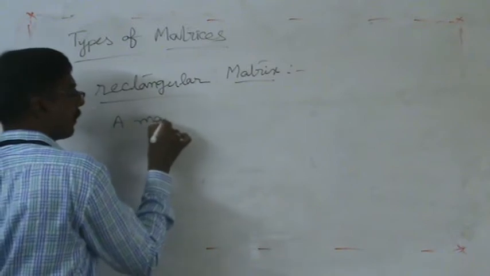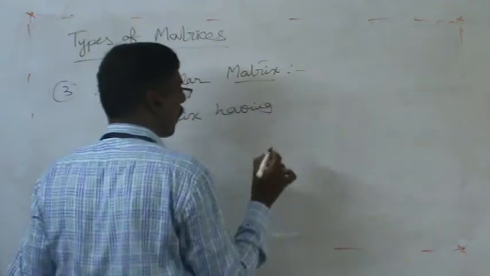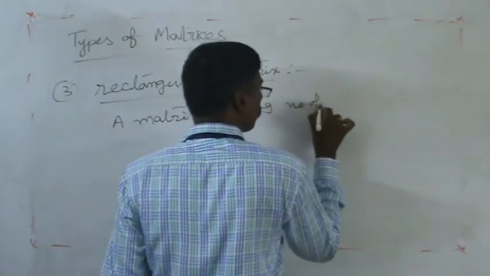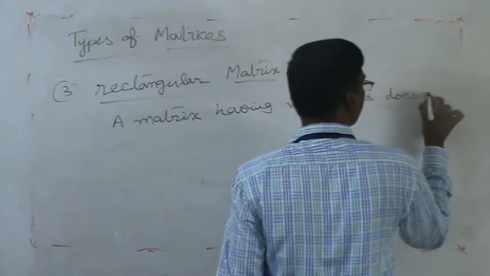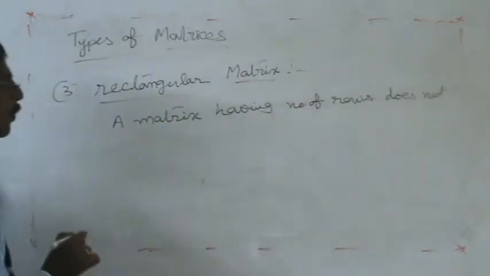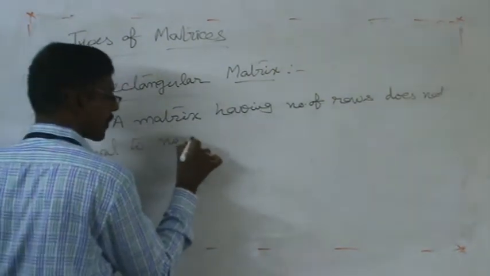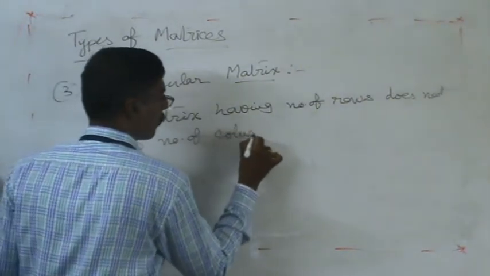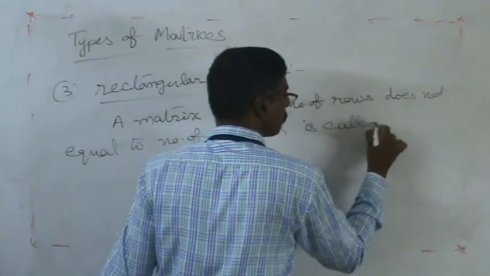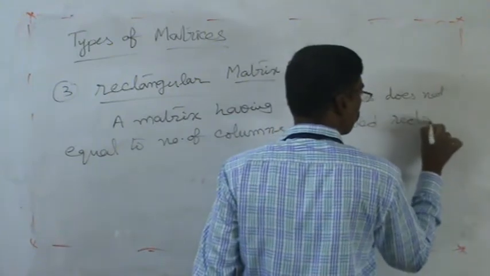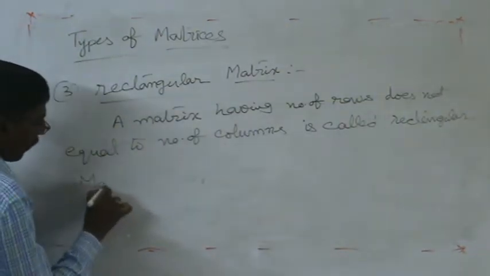A matrix having number of rows does not equal to number of columns is called a rectangular matrix.